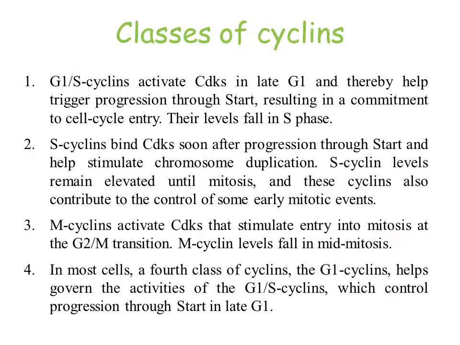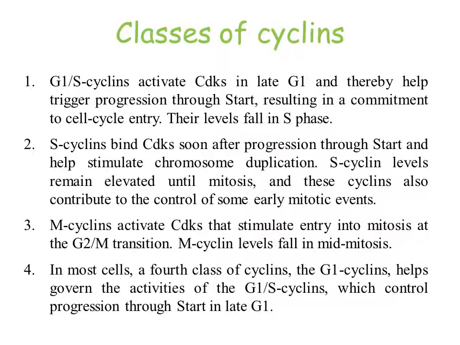There are different classes of cyclins. For our convenience, we have categorized the cyclins into four classes. First one is G1/S cyclins. In this transition of G1 to S, these cyclins are synthesized and they are going to activate the CDKs at the G1/S transition phase. That's why they are called G1/S cyclins.